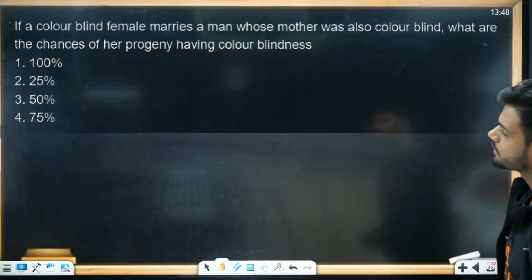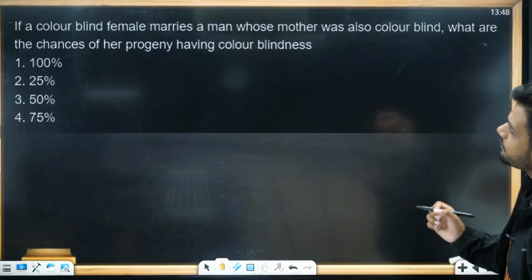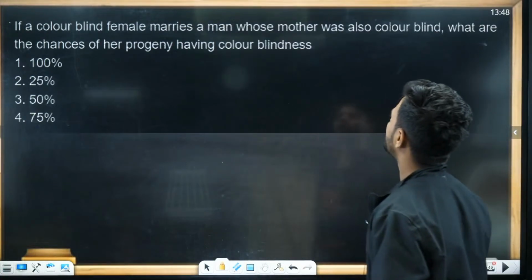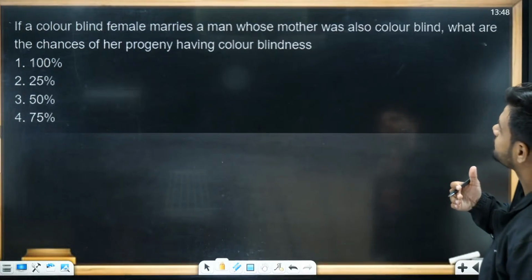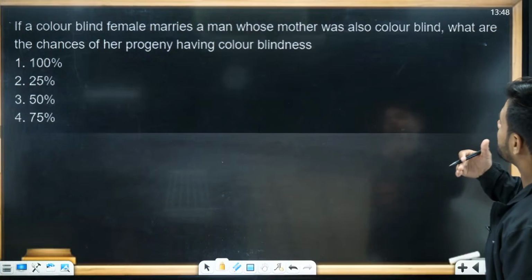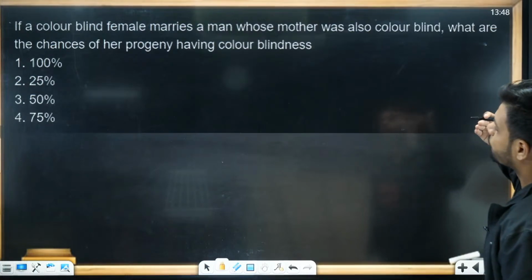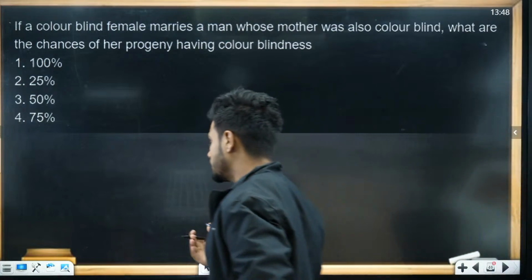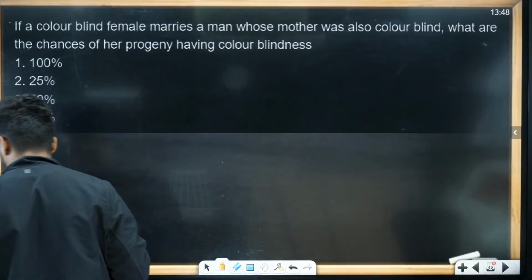Next question. If a colorblind female marries a man whose mother was also colorblind, what are the chances of her progeny having colorblindness? Very beautiful question.